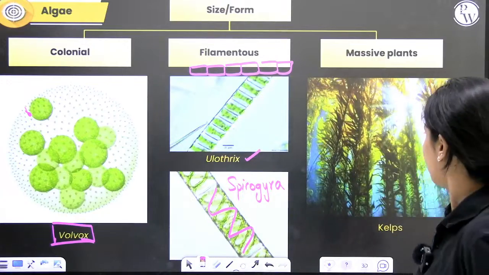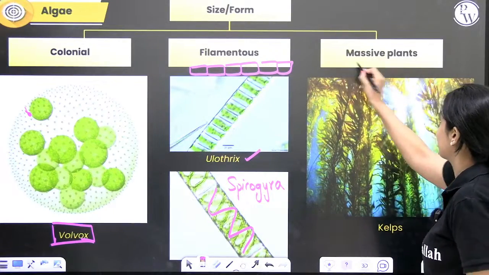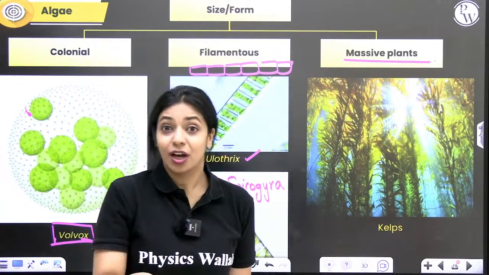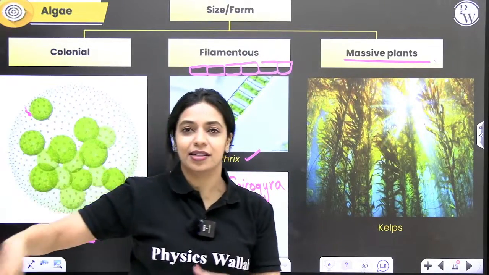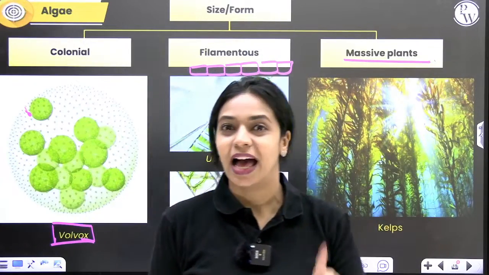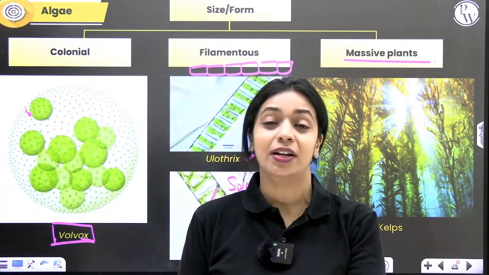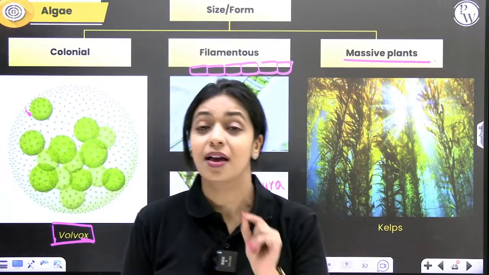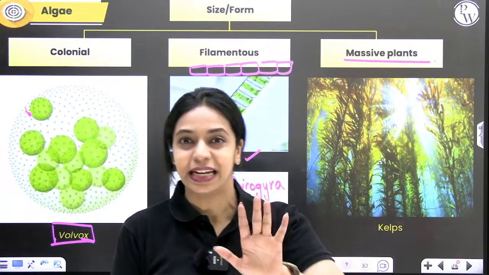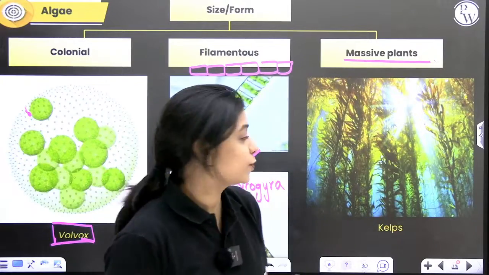Alright? Some of them are massive plants. You won't believe me. Some of these algae, which are thought to be very primitive organisms, the simplest form of plants, despite not having xylem and phloem, despite not having vascular tissues at all, are sometimes capable of growing as tall as 10 meters in height. Examples for that are your kelps.